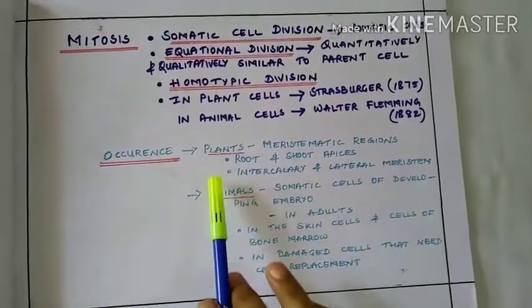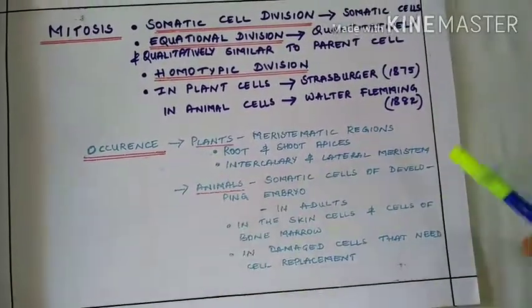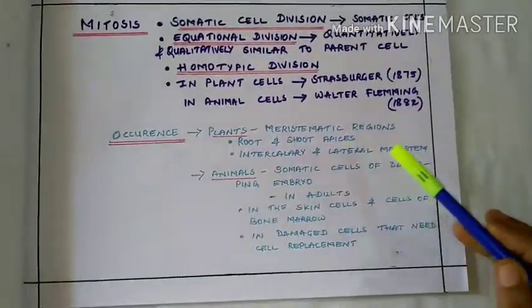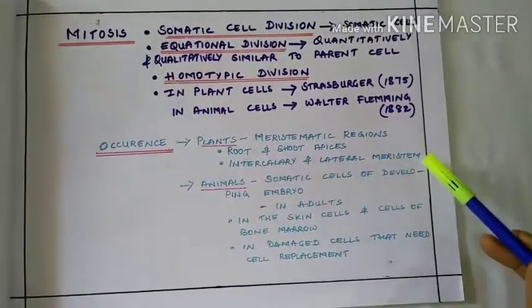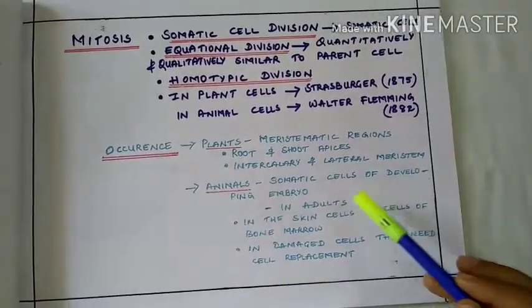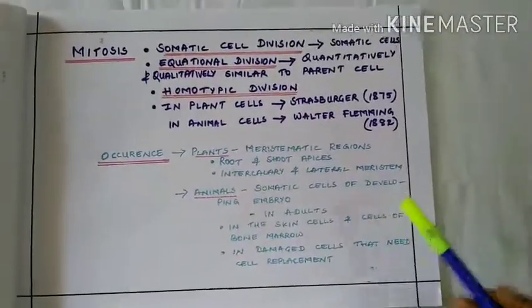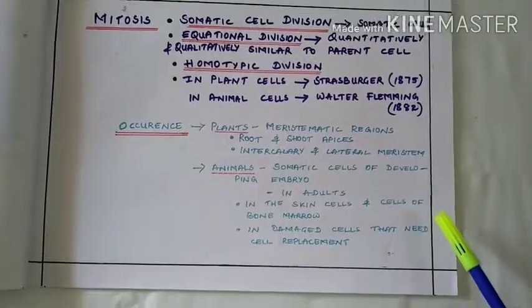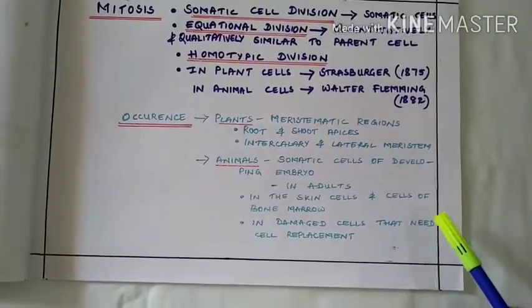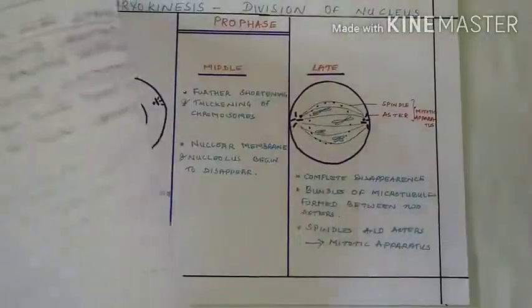In plants, mitosis occurs in the meristematic regions, that is the root and shoot apices, intercalary and lateral meristems. Whereas in animals, it takes place in the somatic cells of the developing embryo, and in adults, it is seen in the skin cells and the cells of bone marrow, and also in damaged cells that need replacement.